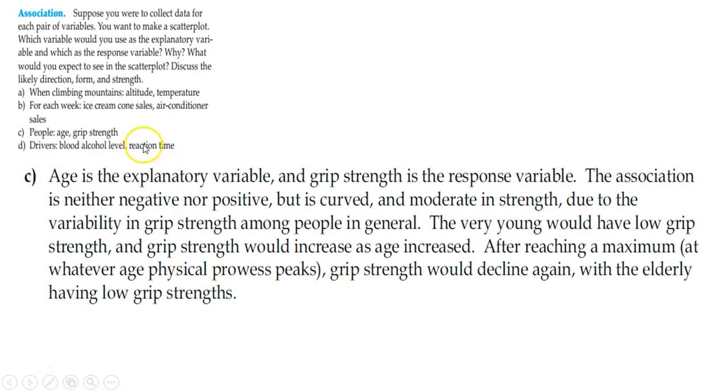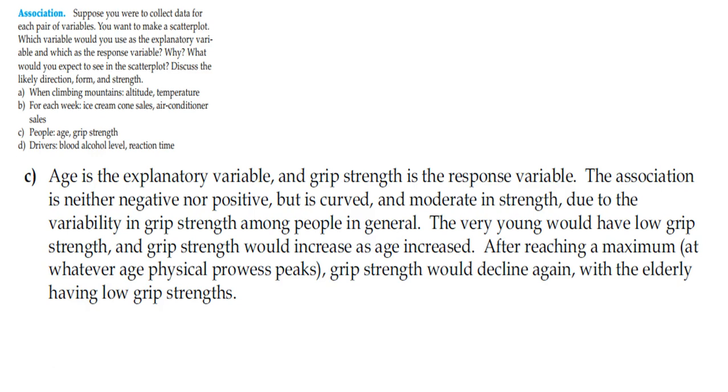In part C, age is probably explanatory and grip would be the response, because how old someone is, you would think, well, maybe the older they get, the stronger they can grip. But in the same respect, who's to say that a 16-year-old and a 36-year-old, is there really that big of a difference between how hard they can grip? I mean, maybe not, right?